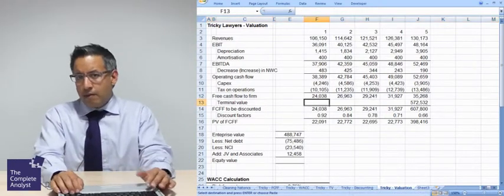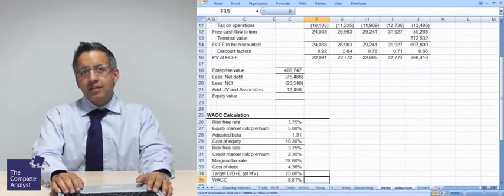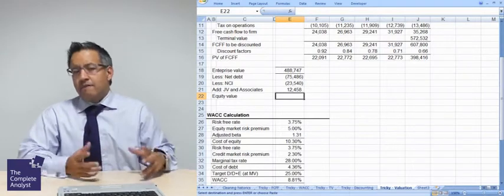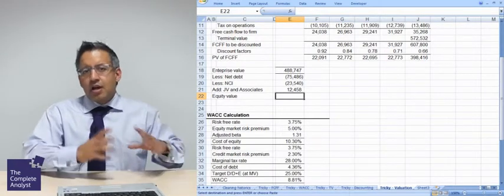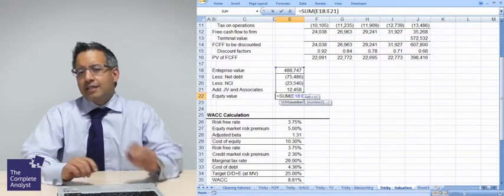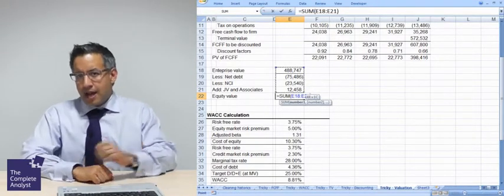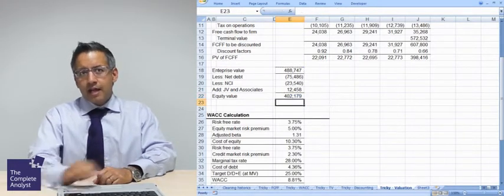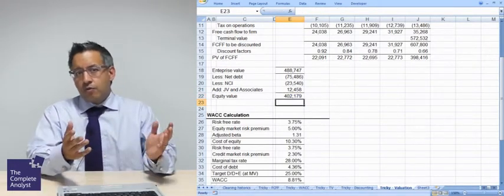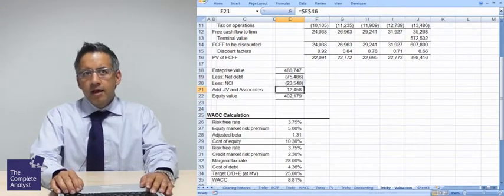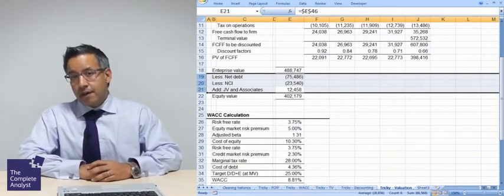As a result, what we have to do in order to get back to an equity value that reflects the fact that we might have very good joint ventures and associates is that we have to add these numbers back in. So to get to equity value, I take out net debt, I take out minority interest, I add back JVs and associates, and I'll get to an equity value of 402,179. Now the issue is, where do you get this information from?